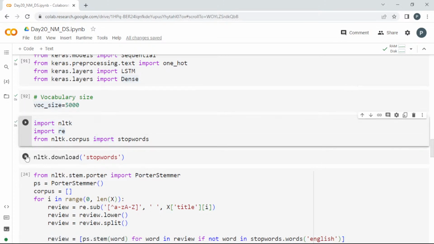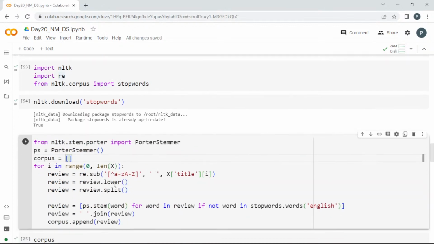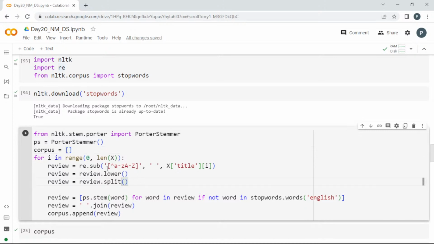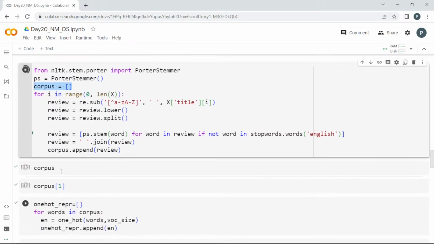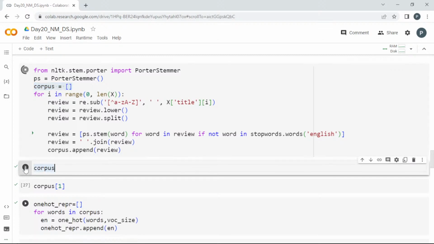So I'll load the stop words, and here we are going to perform stemming like yesterday, to find the stem word, the leaf word. I'm going to use a regular expression to remove unnecessary words. Only words with letters are going to be in my data set. Other than that is replaced with a gap. In the title, I'm going to use lower and then split them, pass them into stemming, and finally join them and append it in this list, corpus. Like yesterday, we are doing it. So this corpus will now be stemmed words, and it contains all the data.